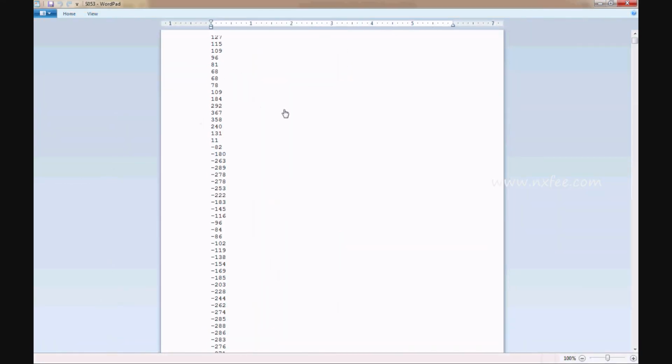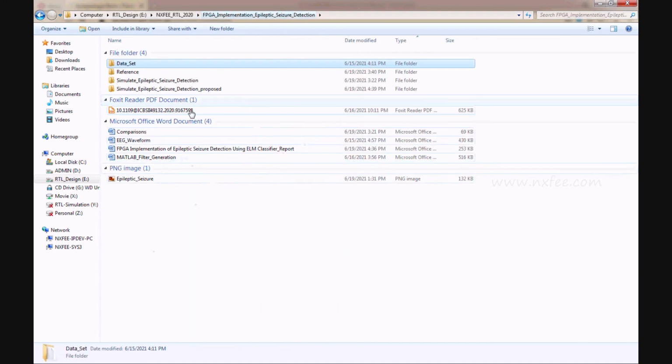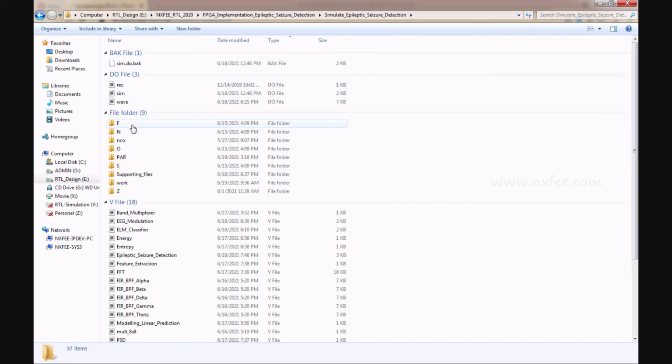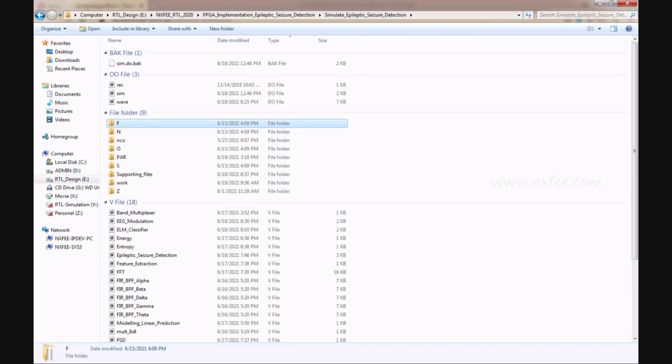We need to give these values as the input EEG signal, and for that we use this file. We wrote file reading code to take these values.